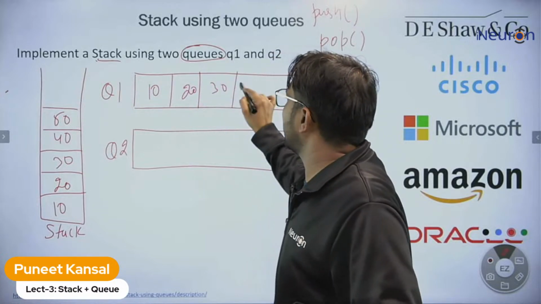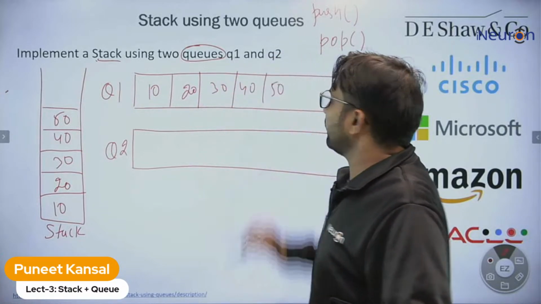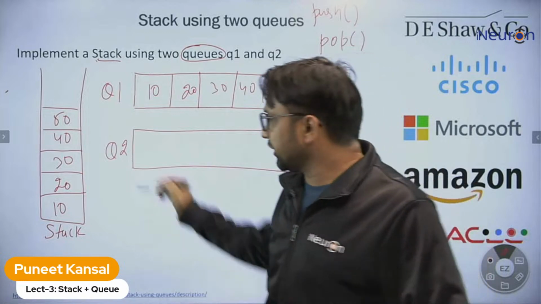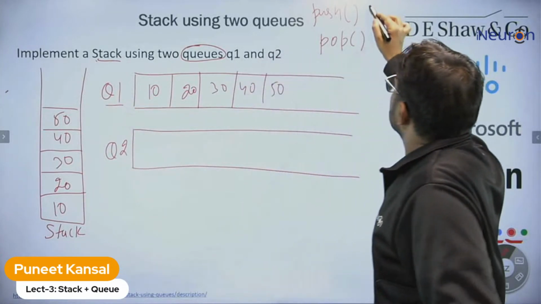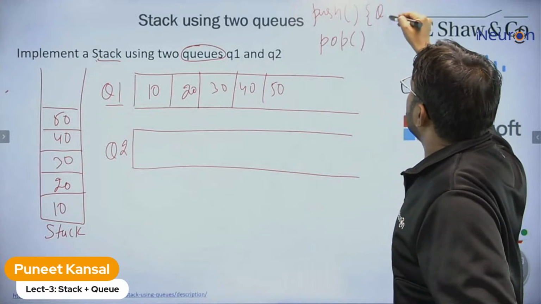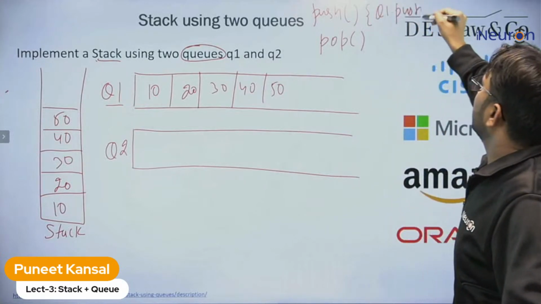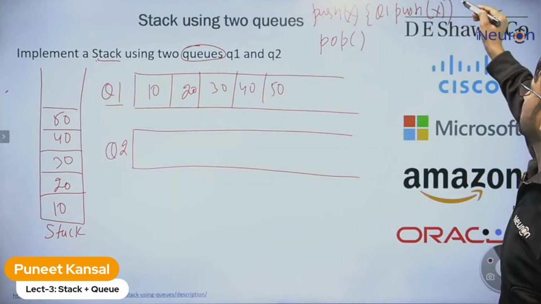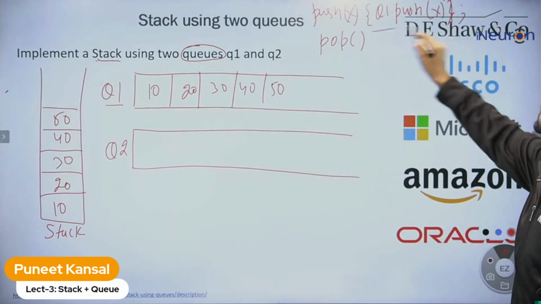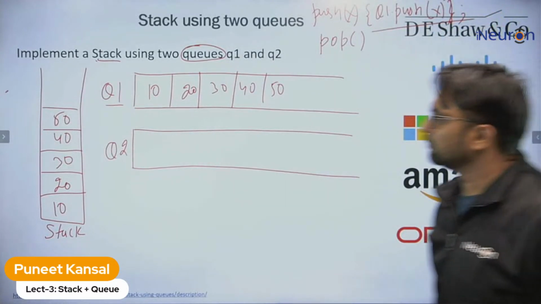Insertion is not making any problem. So whenever the element X comes, push it into Q1. That's it. Push function done.